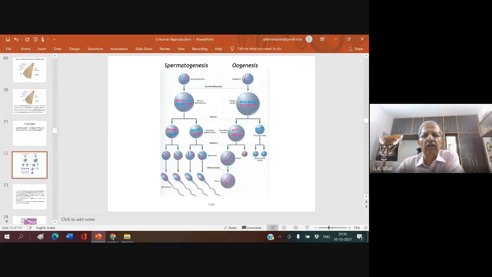You can see here this diagram depicts the spermatogenesis and oogenesis. You must know whether it is a spermatogenesis or oogenesis, there are always three phases. We come across three phases in both the spermatogenesis and the oogenesis. Phase 1 is always called multiplication phase.